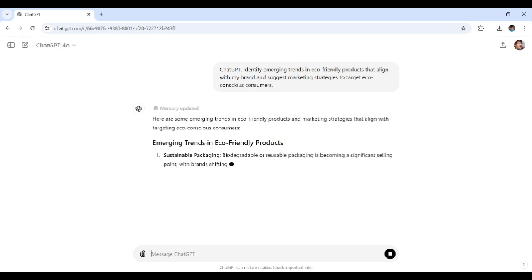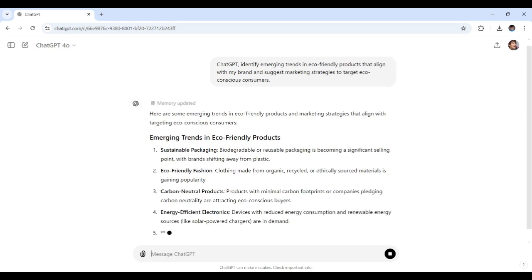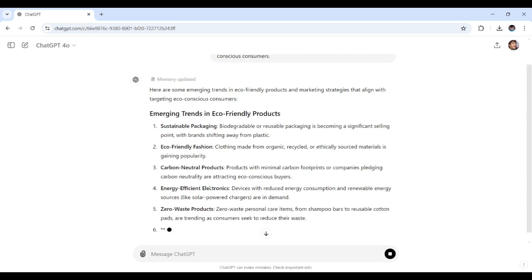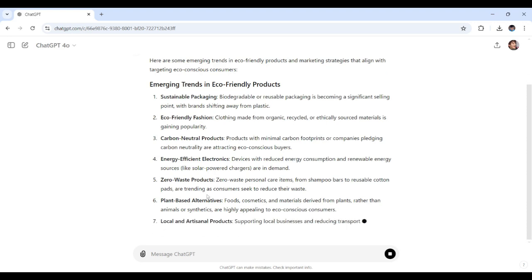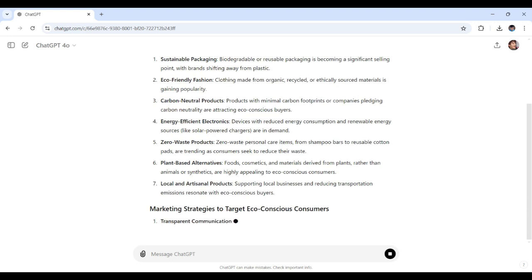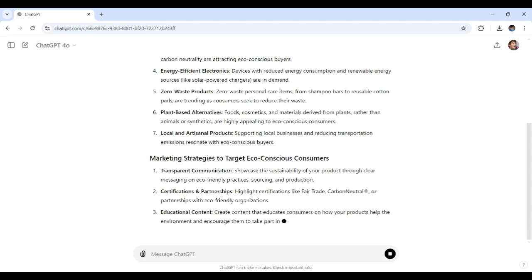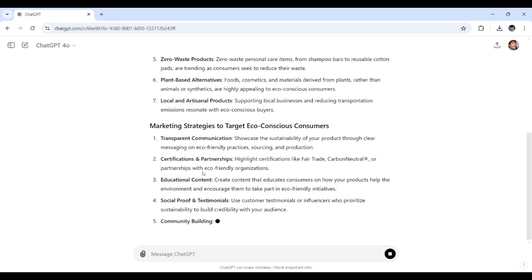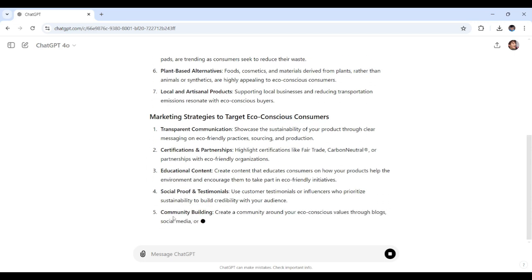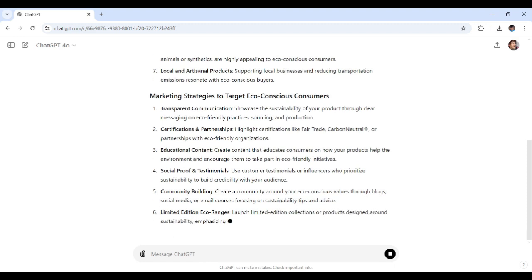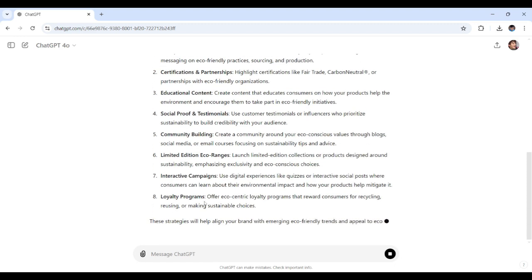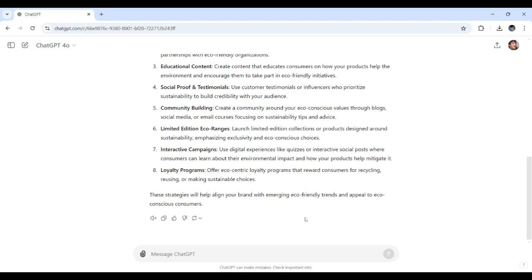All right, here are the following trends that ChatGPT suggested. For example, eco-friendly fashion, zero-waste products, and local artisanal products. And there are the marketing strategies: certifications and partnerships, community building, limited edition eco ranges, loyalty programs, and yep, here we go.